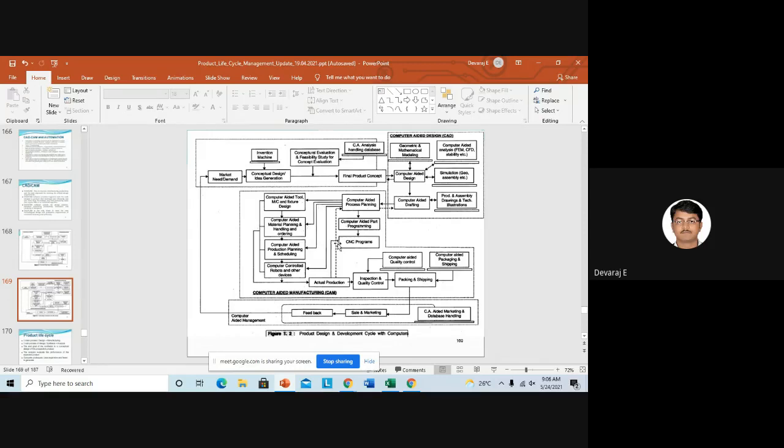This also we will first see and analyze with respect to the computer. You can see here computer aided process planning. Next will come computer aided process planning. In process planning, we will see what will happen if you take this machine, if you design the fixtures like this, and if you take these tools. This is not practical, I'm not talking about a real manufacturing system. I'm talking about virtual manufacturing.